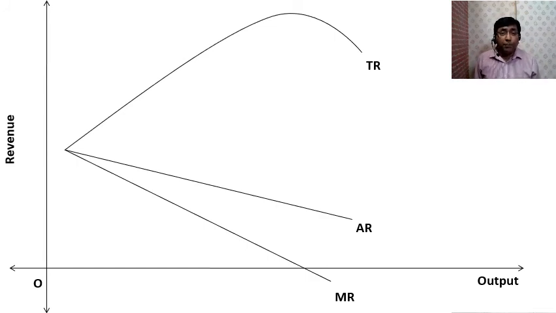And an important point, average revenue indicates the price of the commodity. So the price of the commodity can never be negative. So average revenue is always a positive value. Marginal revenue can be positive, it can be 0, and it can be negative. And it is said that when marginal revenue is zero, total revenue is maximum. When marginal revenue is zero, total revenue is maximum. So this is the basic revenue structure followed by a monopolist.